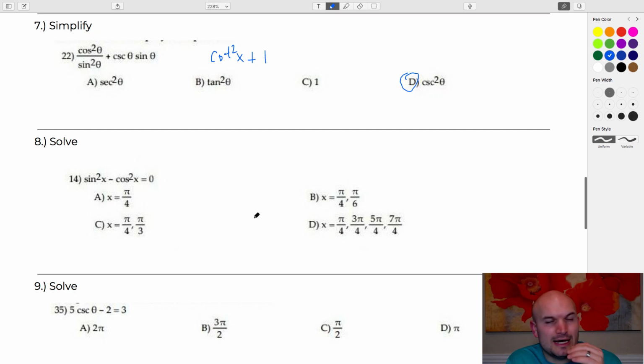This next example, good question. It's a good question. So what I decided to do, there's a couple different ways you could do this.